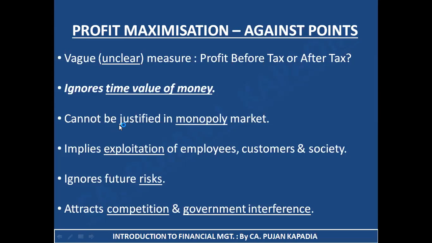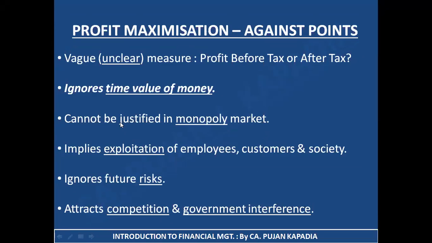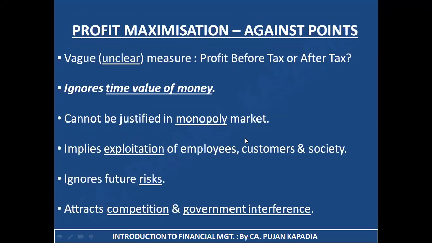Third point is it cannot be justified in a monopoly market. What they're telling is that the concept of profit maximization cannot be justified in a monopoly market. Why? Because it is simple. Under a monopoly market there is only one firm. If one firm is doing business, it is definite that it is going to earn profit, so you cannot measure the real performance of that business firm.